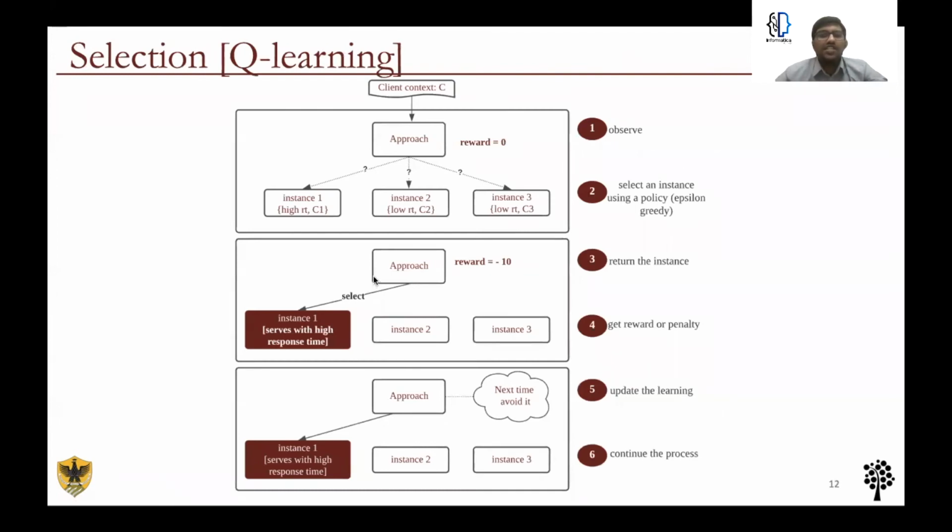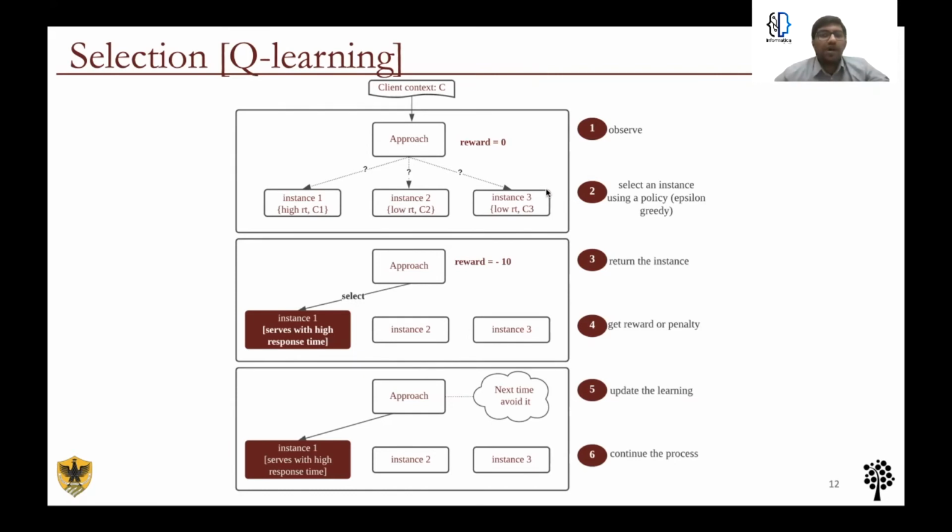The figure here shows an intuitive view of how the selection algorithm works. As mentioned in the previous slide, it uses Q-learning, which is a model-free learning technique. This means that it does not require any pre-trained model, rather the learning happens on the fly. At each step, first the selection process receives the context of the consumer. It then observes the different instance choices it has. Based on the predicted quality of service and context, it then classifies the instances into different discrete states as denoted in the figure. So for instance, instance 1 is in a state of high response time and context C1. Instance 2, on the other hand, is in low response time and in context C2, and so on.